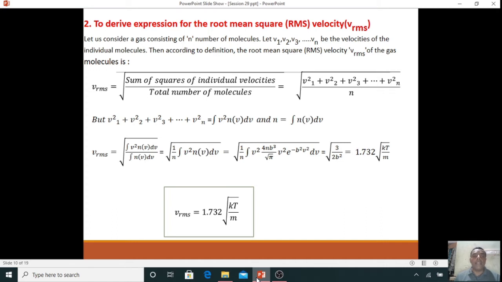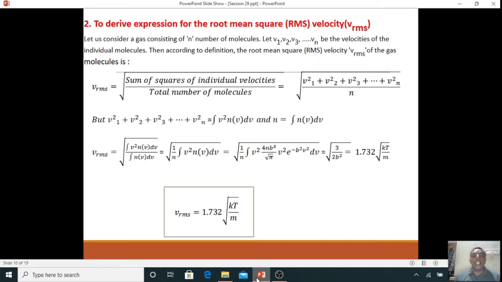But V1 square plus V2 square plus V3 square can be written as the integral of V square into n of V into dV. So if we substitute in that equation, it becomes root of 1 divided by n integral of V square into n of V into dV. Now substitute n of V, which is 4n b cube divided by root pi V square e to the power of minus b square V square into dV.